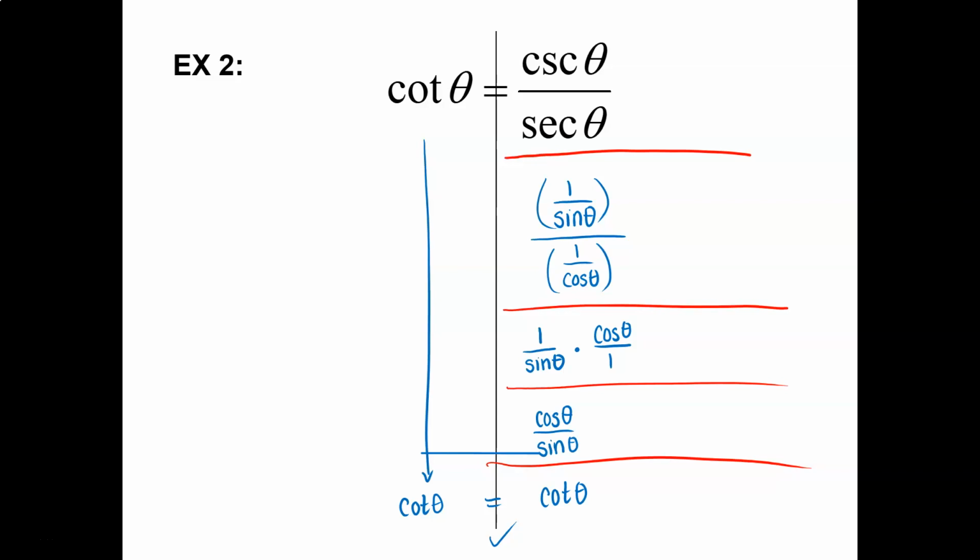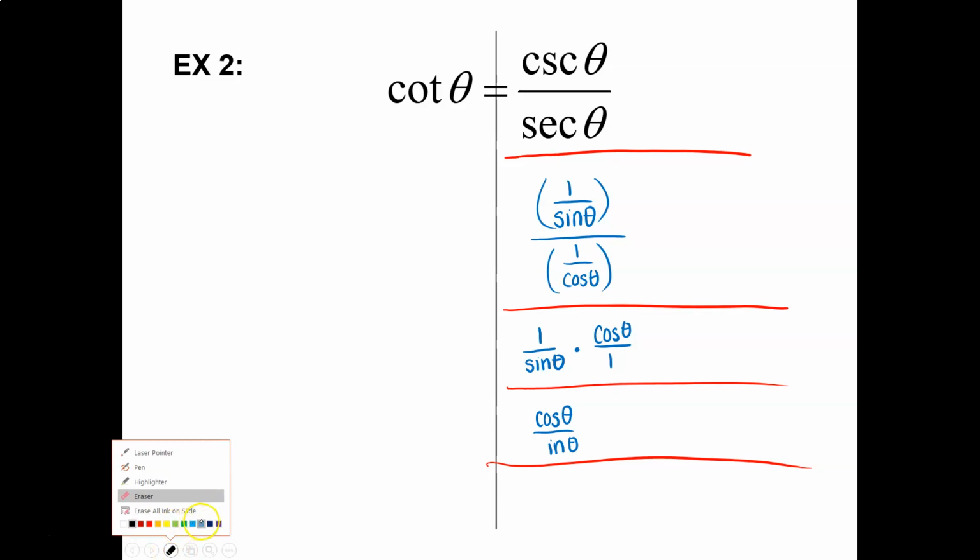Sophie? No, I would not. As long as it's on both sides. If you left it like this, I would count off, because this side is cotangent and this side is cosine over sine, and I will make no assumptions that you know that's true.